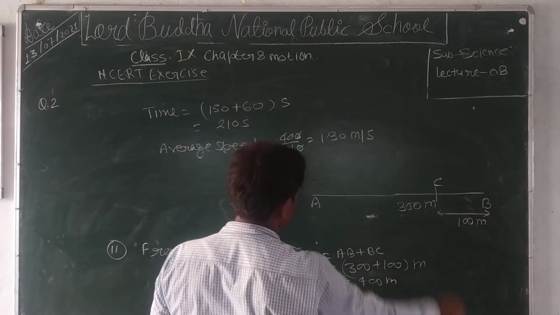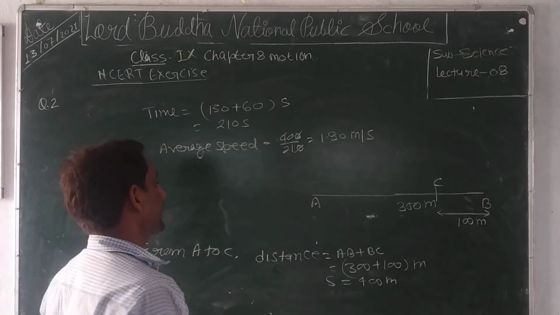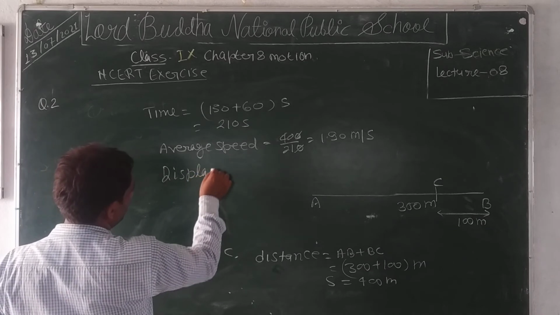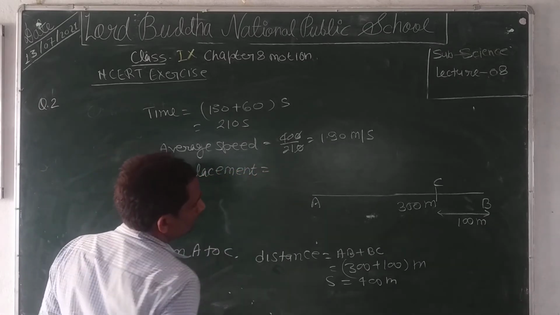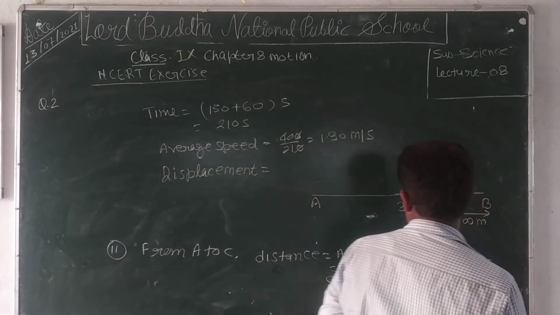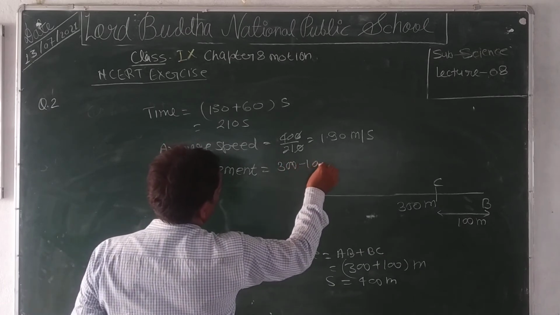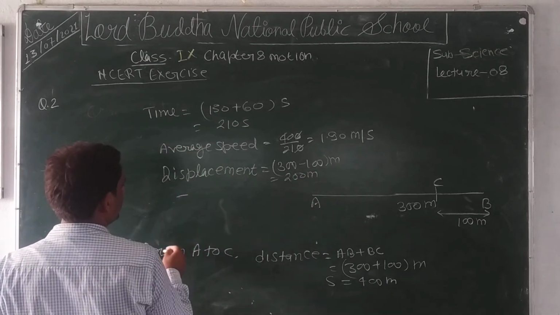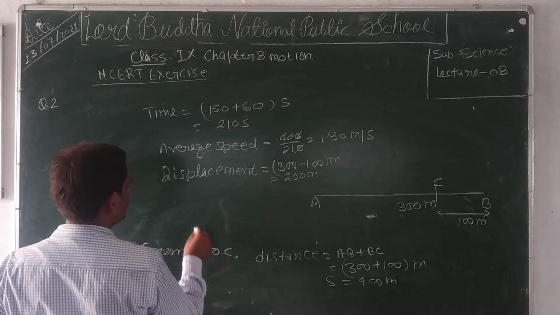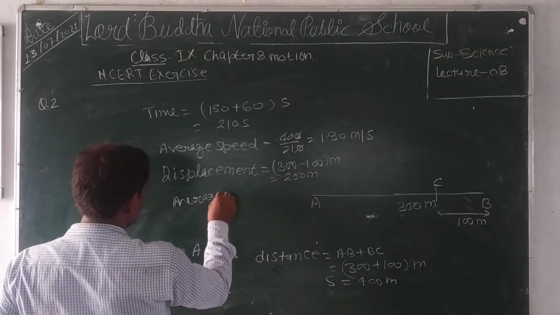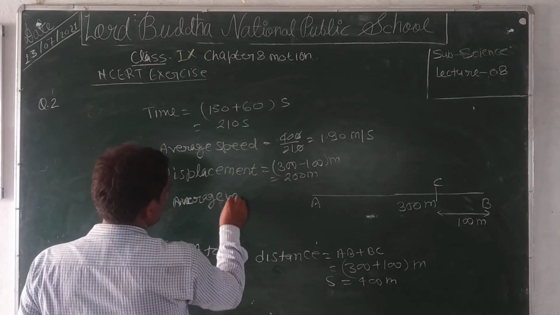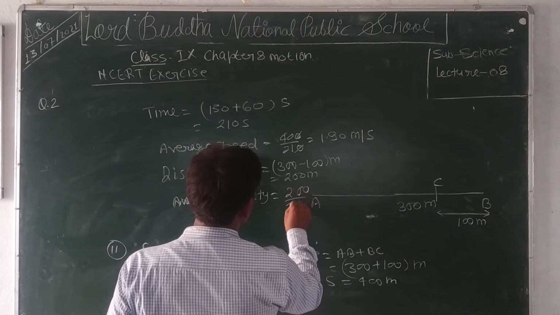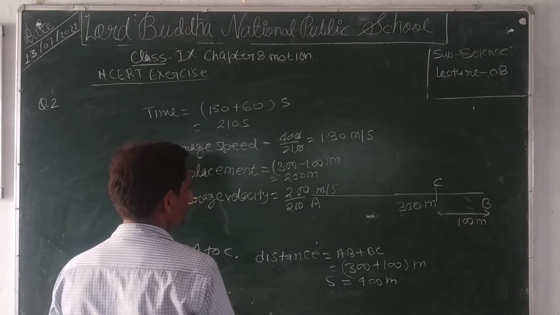1.90 meter per second. If we want to calculate the average velocity, then displacement equal to A to B, then back is negative, means 300 minus 100, means 200 meter. Time will remain the same as we have given, earlier 210 seconds. Average velocity equal to 200 upon 210 meter per second. Clear?